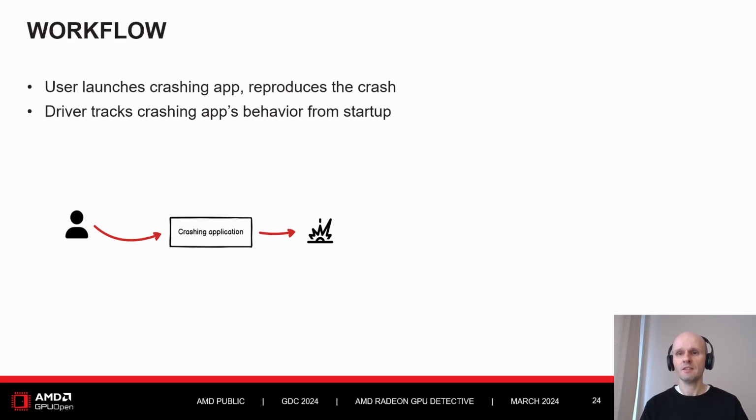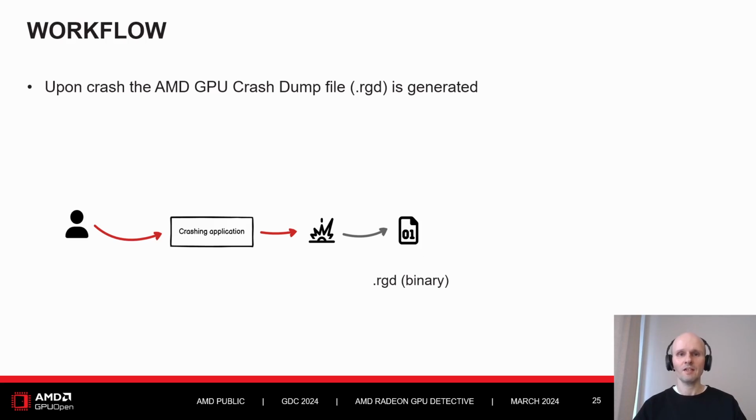The RDP process detects the newly launched app, and from the app startup, the tool is tracking all the memory transactions and command submissions. Once the application crashes, all the tracked information is written to a binary crash dump file, or an RGD file, for further analysis of the crash. That file is a binary format that contains all the information that is captured or tracked by the tool. We will see how this information is presented by the RGD tool and can help a developer debug the crash